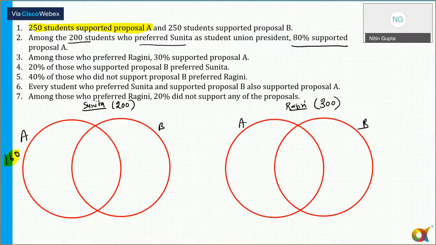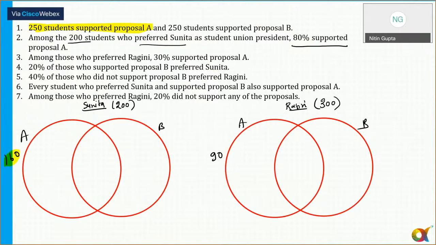So 90 students are supporting proposal A, but their preference is Ragini. So I can put here 90. Is that clear to all of you? There are 90 students who support proposal A for Ragini and 160 students who support proposal A for Sunita, and the total is 160 plus 90, which is equal to 250.